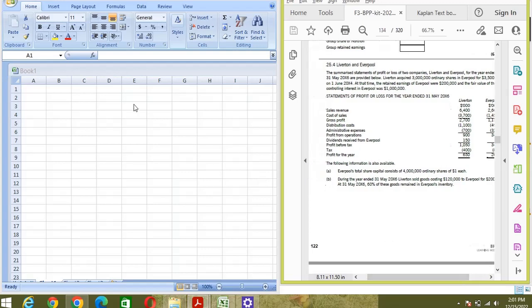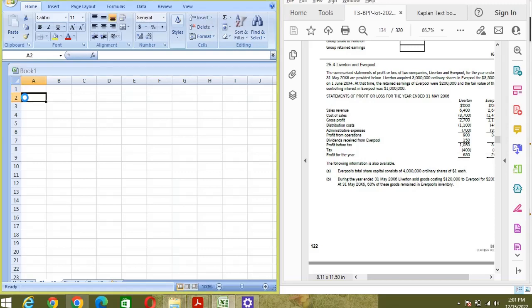Let's draw out the first group structure. That is our working one. Working one is our group structure.